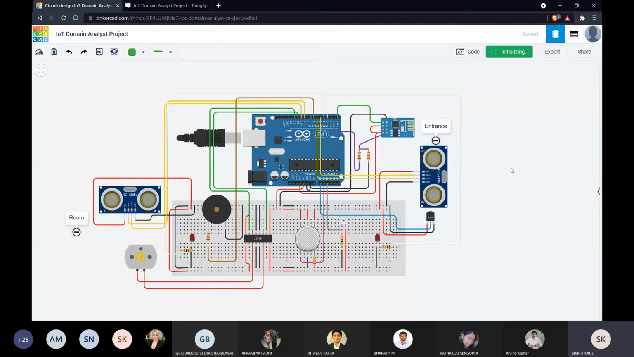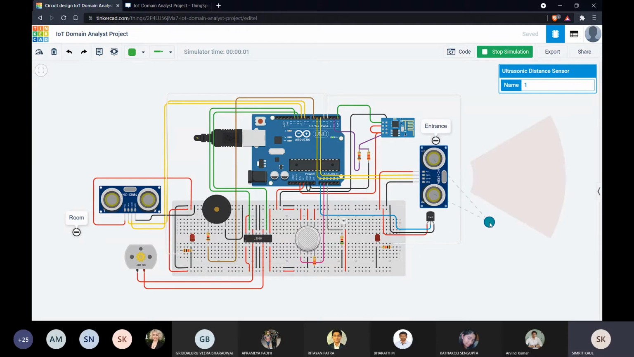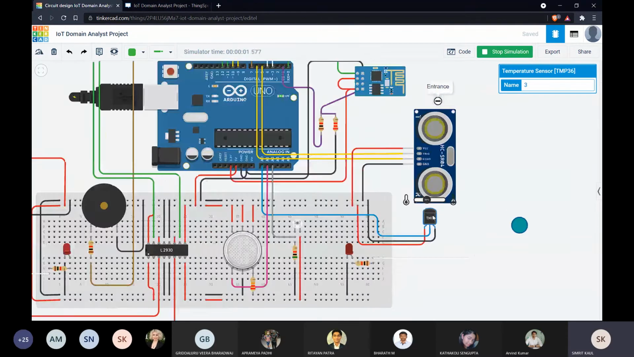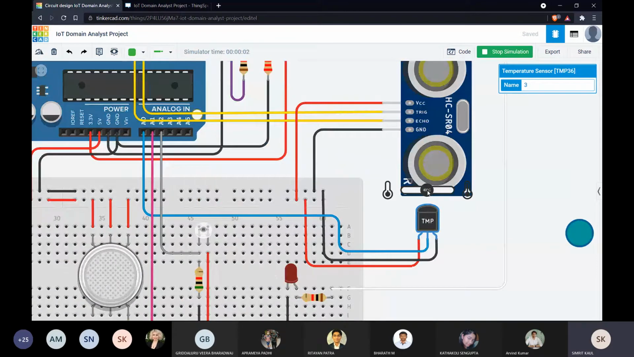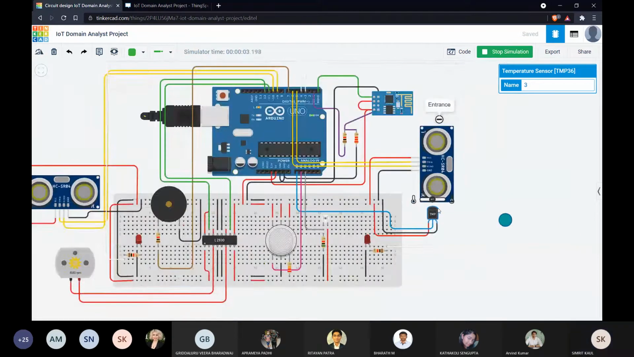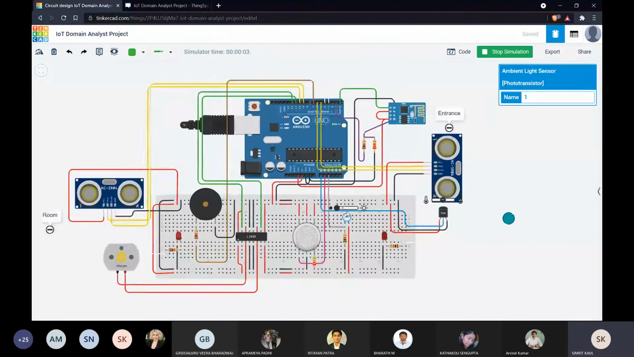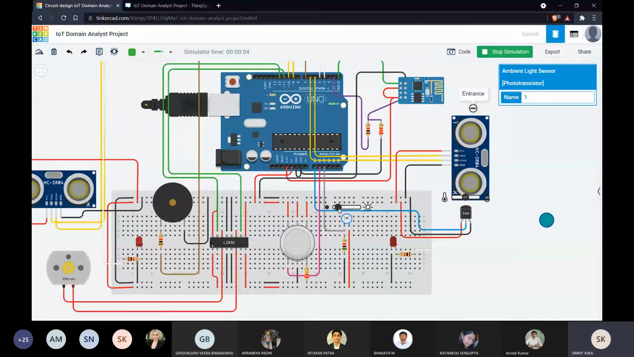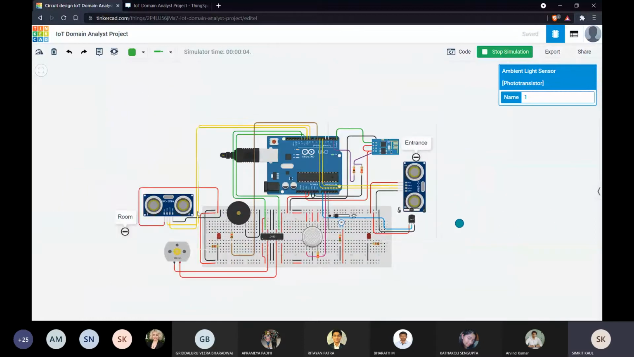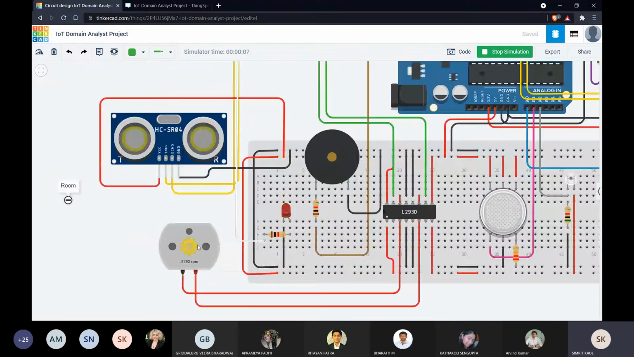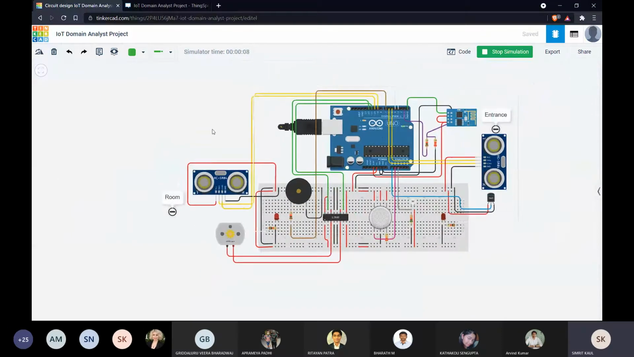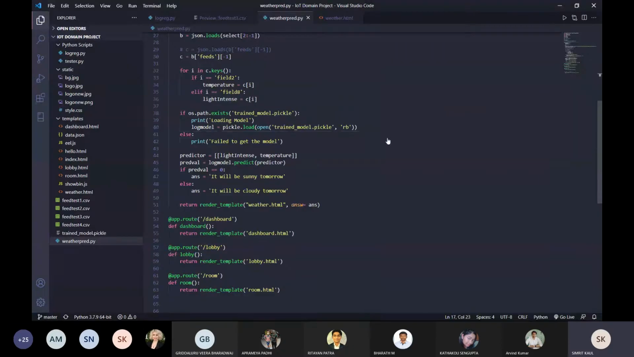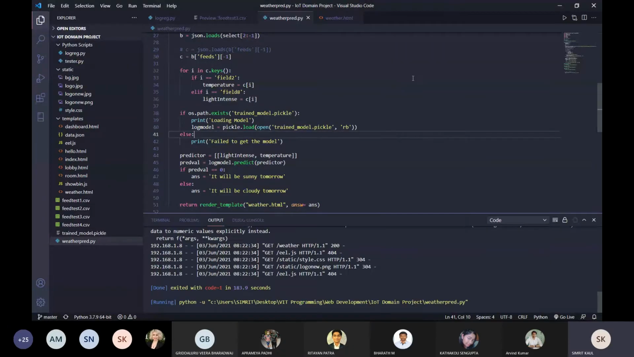So let's say the person has left this room, and the temperature, let's set it to around 40 degrees Celsius. The light intensity is set to dark, cloudy, and there's a person detected in this room. As you can see, the fan is running and the light is turned on. So the circuit is working fine. And we'll go to the website. We'll run this code.